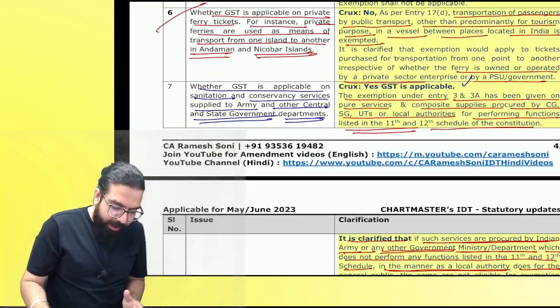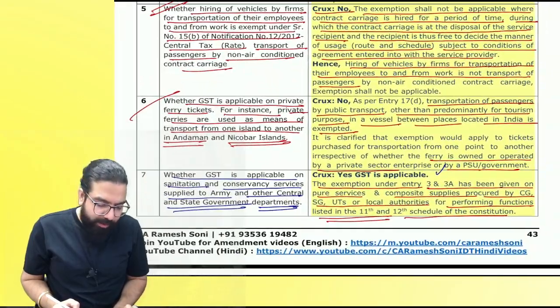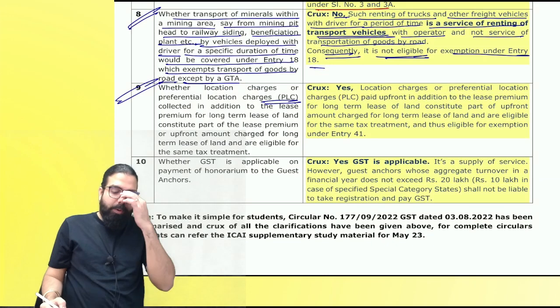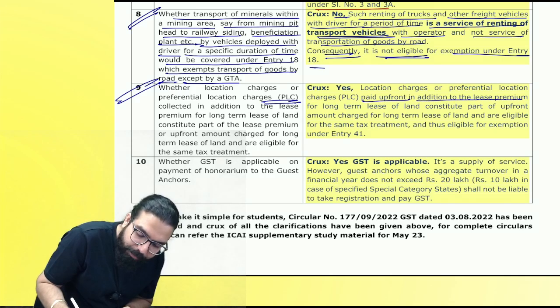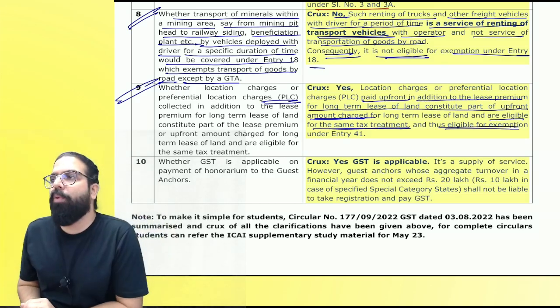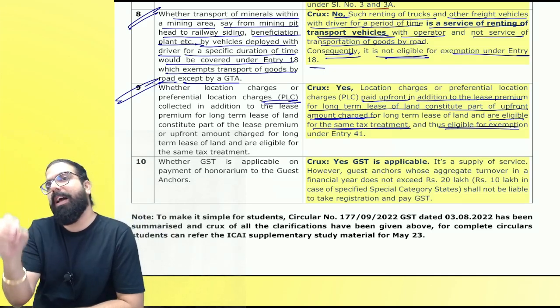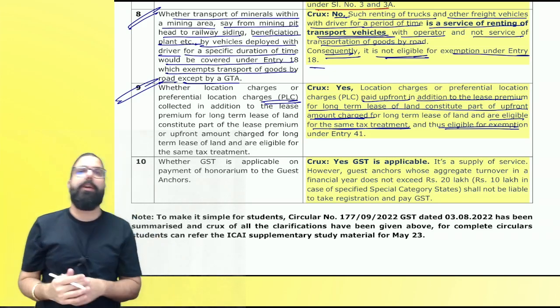Exemption given over here. See, toll charges I went ahead and told you, yes, it shall be always higher. Toll charges also will be exempted. Now here, preferential location charges. Everyone remember one thing, preferential location charges paid upfront in addition to lease premium for long-term lease will constitute part of upfront amount and are eligible for the same treatment and eligible for exemption. Are we clear, everyone? Remember one thing, upfront amount is exempted, preferential location charges are upfront amount, and that is also exempt, but monthly rent is taxable. Can I go ahead, everyone?